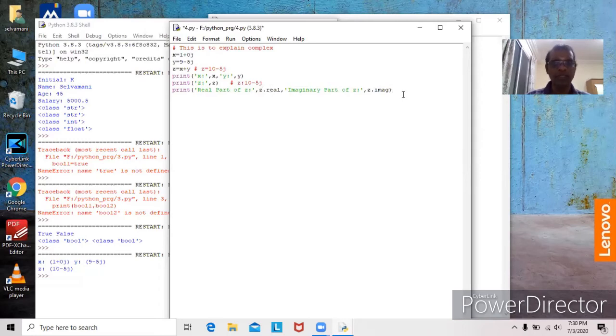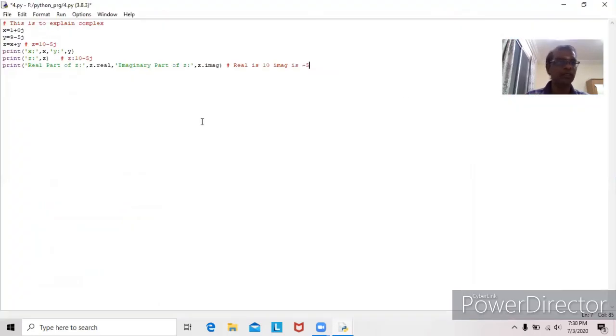The result will be: real part is 10, imaginary part is minus 5. Like this. Similarly, we can extract the imaginary part of X, it will be 0, real part of X is 1. Similarly, real part of Y is 9, imaginary part of Y is minus 5.